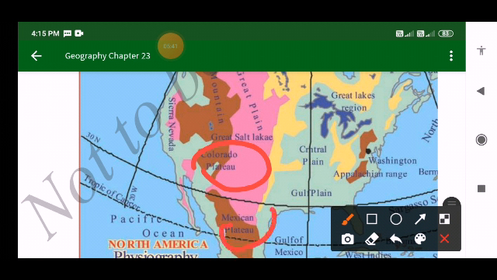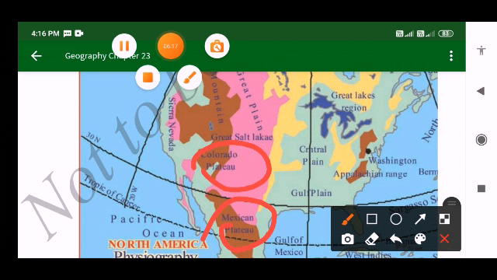So here we can see the Colorado Plateau, the Mexican Plateau, and one more plateau, the Plateau of Colombia. These are the important plateaus found in this region.